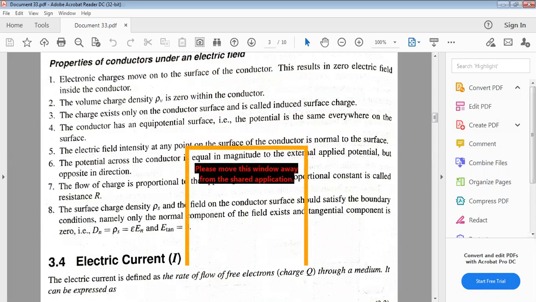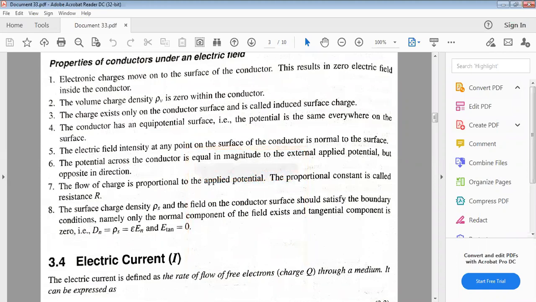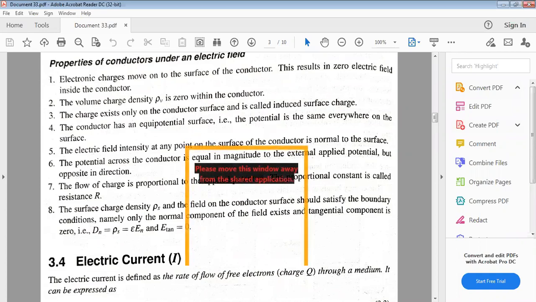The surface charge density is rho s, and the field on the conductor surface should satisfy the boundary conditions. These are the upcoming concepts. Namely, the normal component of the field exists, and the tangential component is 0. You have a mathematical proof for that sentence.